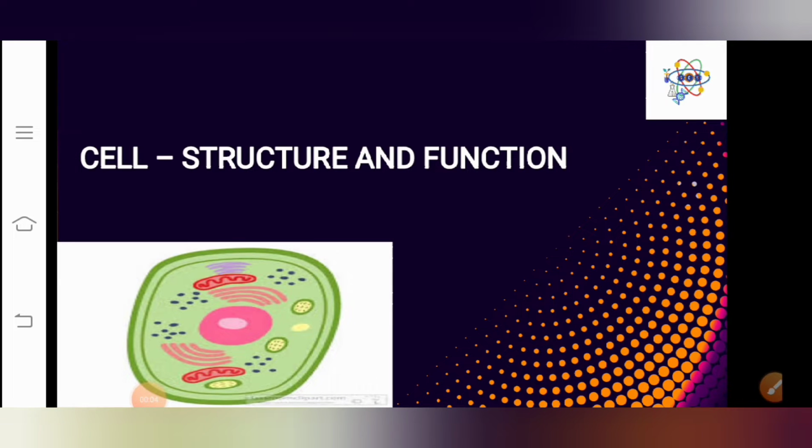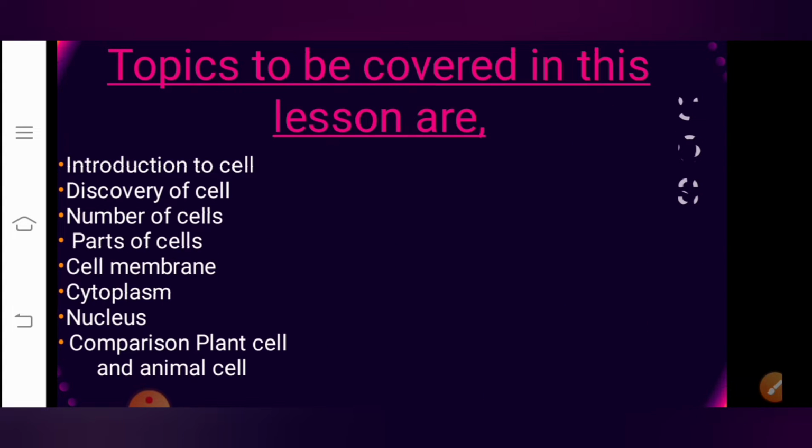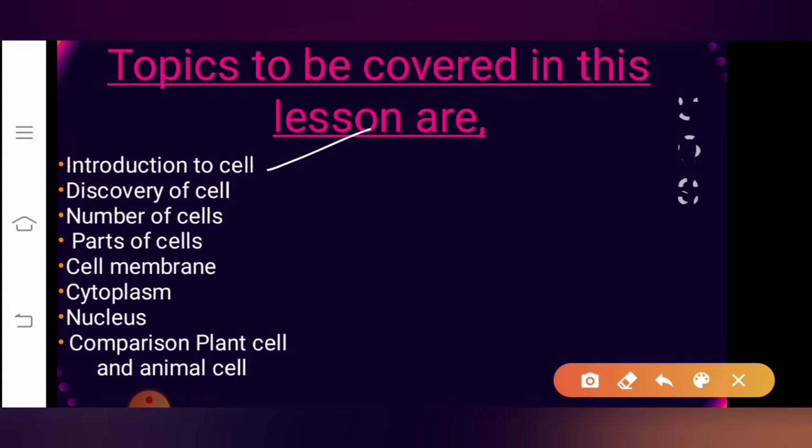In this session, I will start with the lesson cell. Under the cell, we will be studying about the structure and the functions of the cell. The topics to be covered in this lesson are: introduction to cell. We will understand the discovery of cell, number of cells, and also we learn about the parts of cells. Under that, we learn about cell membrane, cytoplasm, as well as nucleus.